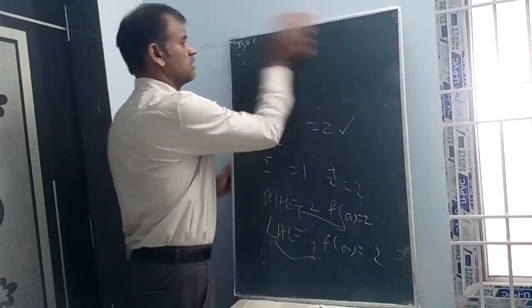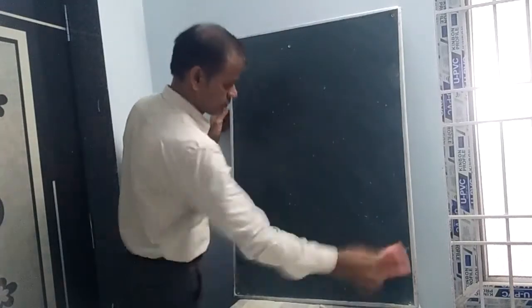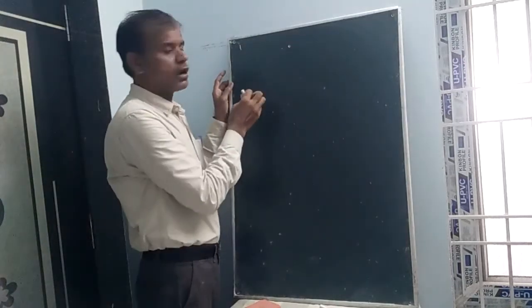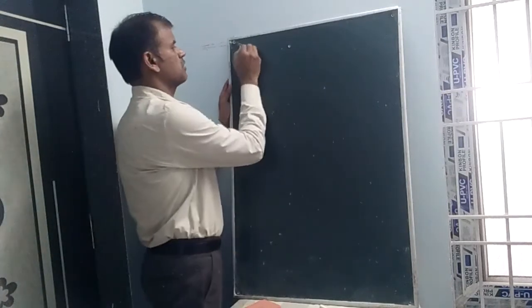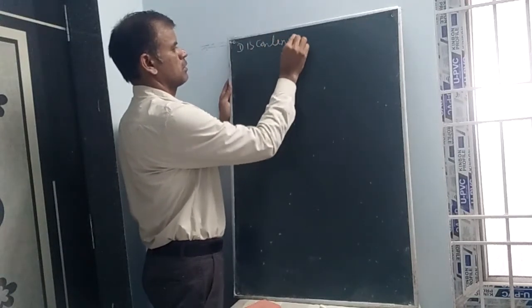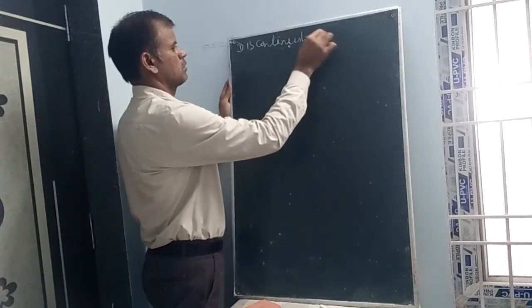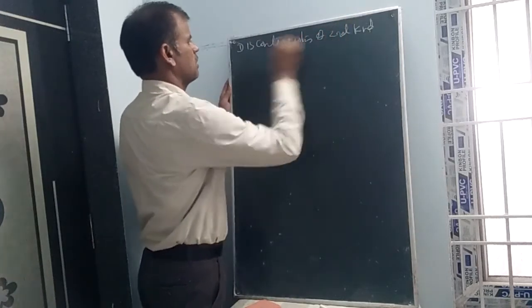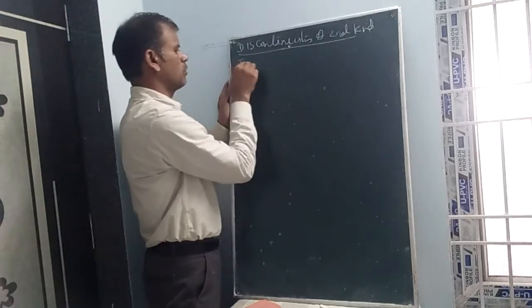Next, discontinuity of second kind. It is also called irremovable discontinuity. Discontinuities of the second kind are irremovable.